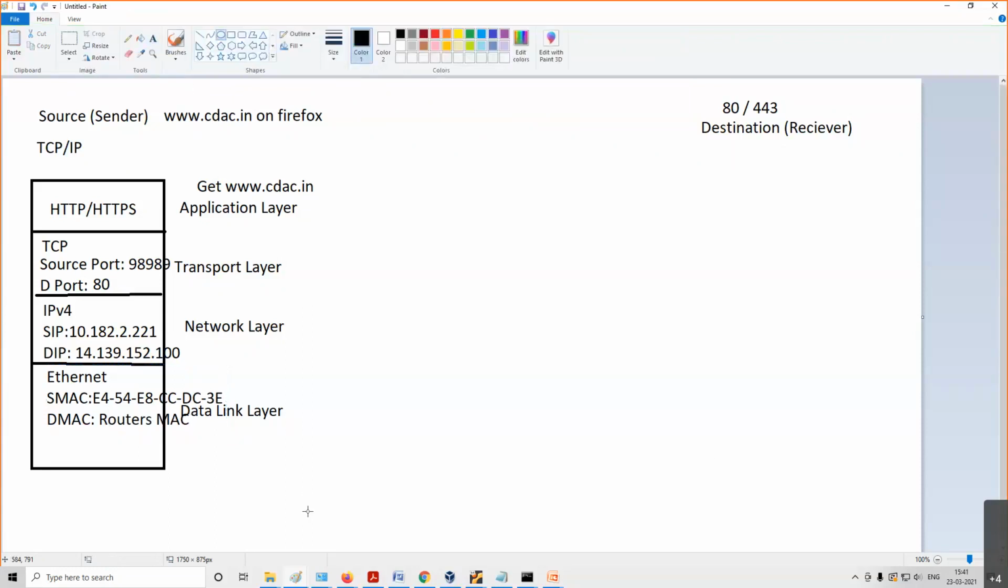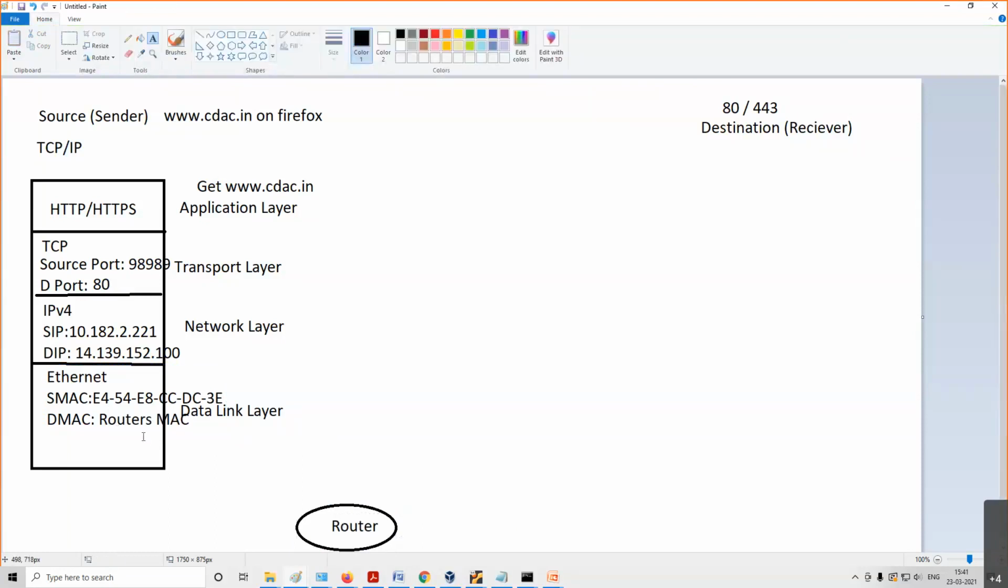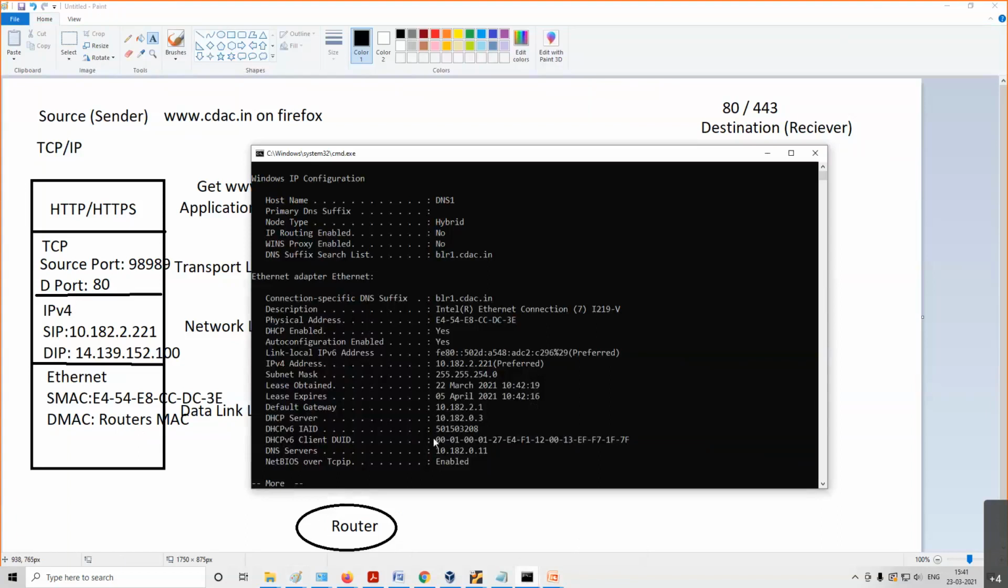So in between I have a router here. You can see this is a router. So destination MAC means the MAC address of the router. Suppose, in my case, you see what the router's MAC address is. If you see here, my router is the default gateway. This is my router. I need to know what the MAC address of my router is.